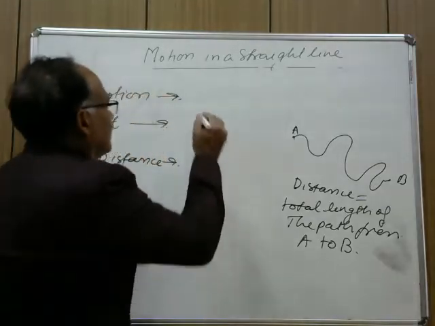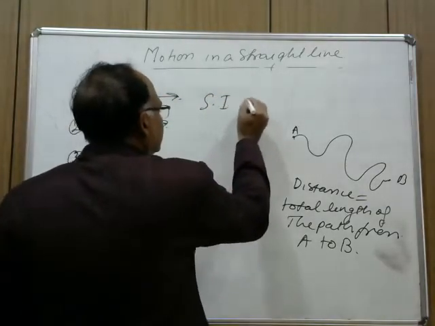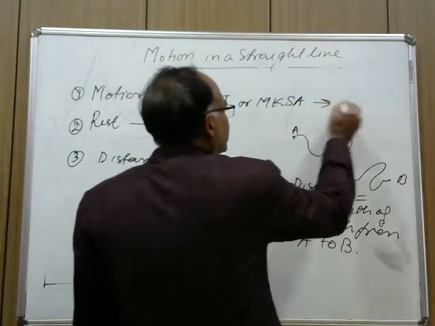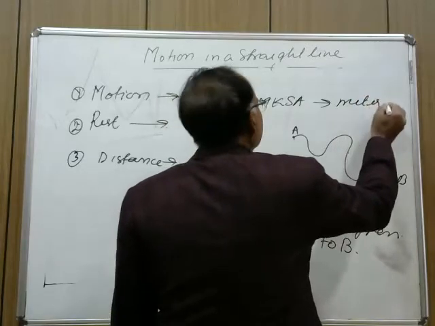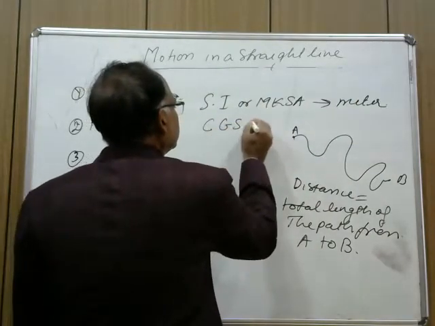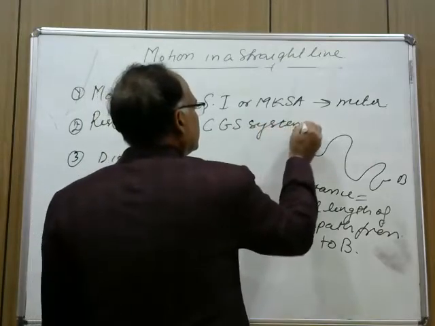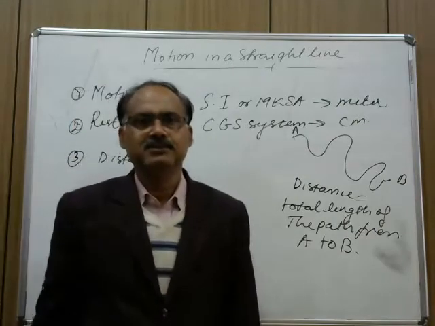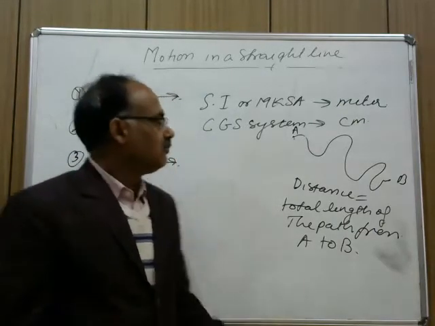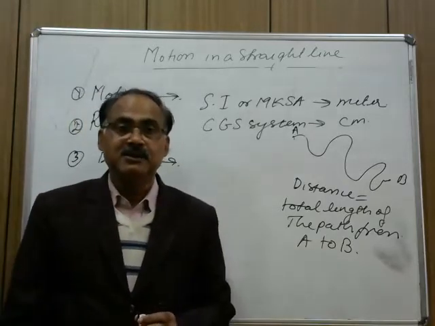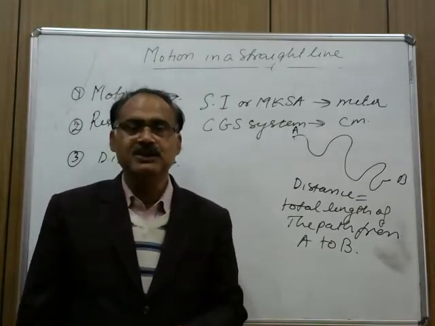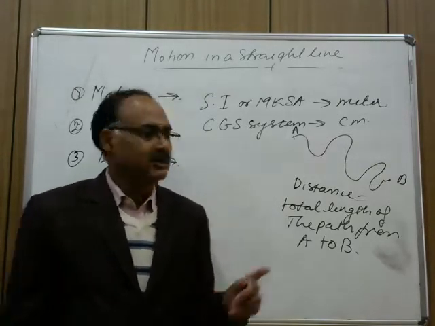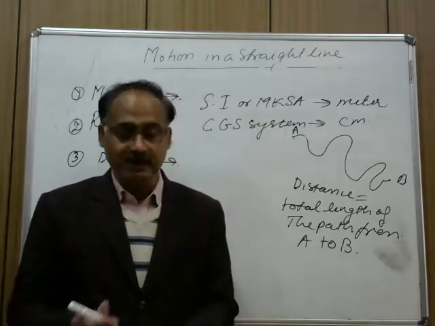In the SI or MKSA system, its unit is meter, and in the CGS system its unit is centimeters. You have studied this in class 9th. So distance is a scalar quantity. It is measured in meters in the SI system and in centimeters in the CGS system. It is exactly the total length of the path traveled by the body.